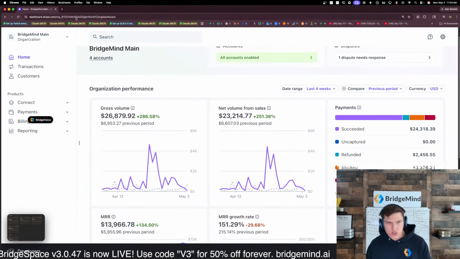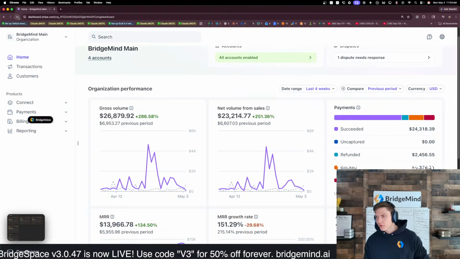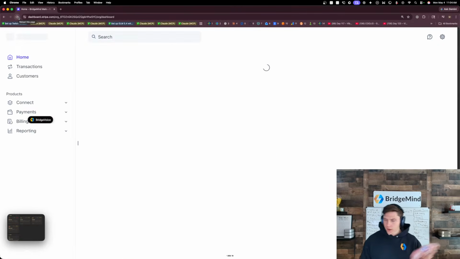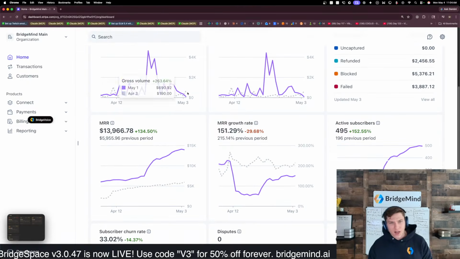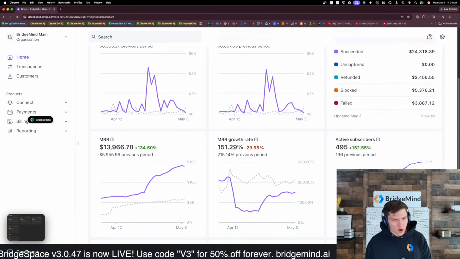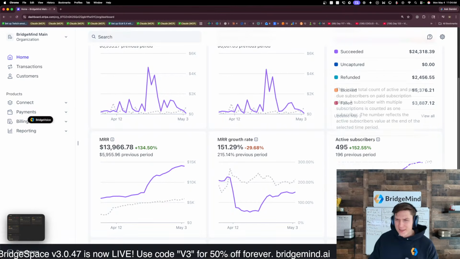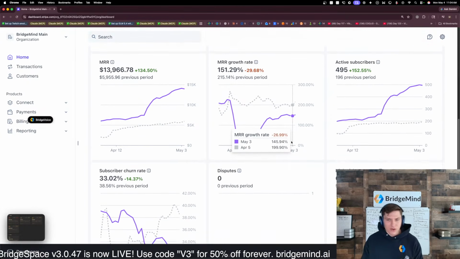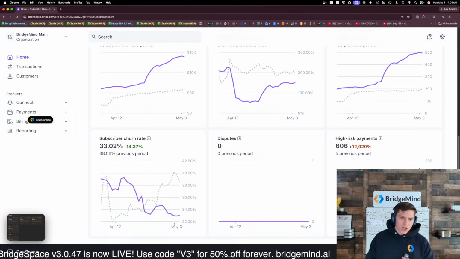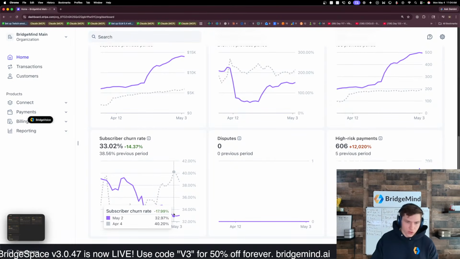So for example, here's the Stripe dashboard. Let's just do a refresh here, see where we're at. Over the last 4 weeks, I've made $26,879 from Stripe subscriptions. Current MRR is at $13,966. Actually, I've had a little bit of churn. Before I went to bed last night, I had like 499 active subscribers, so we've lost 4. But you're going to see that. If you go down to the churn rate, you guys can actually see it right here. Today it's 33%.